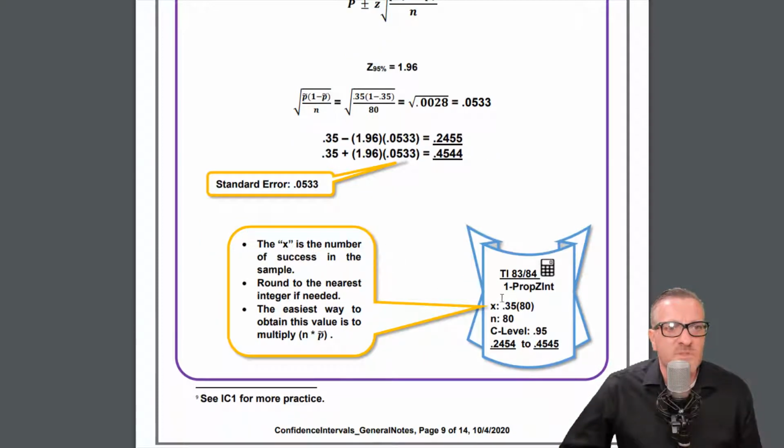And then let's see, how do we do this in the calculator? If we do this in the TI-83/84 calculator, we do 1-PropZInt, and I believe this is... I don't have a calculator in front of me.